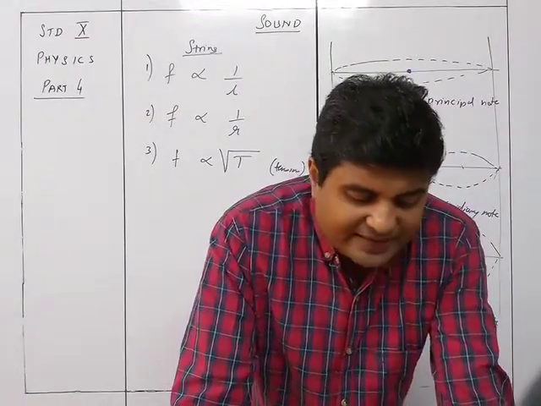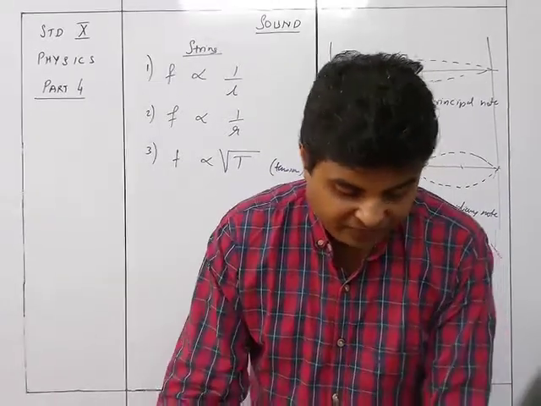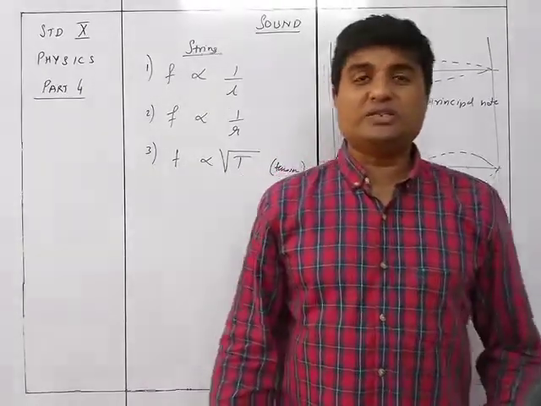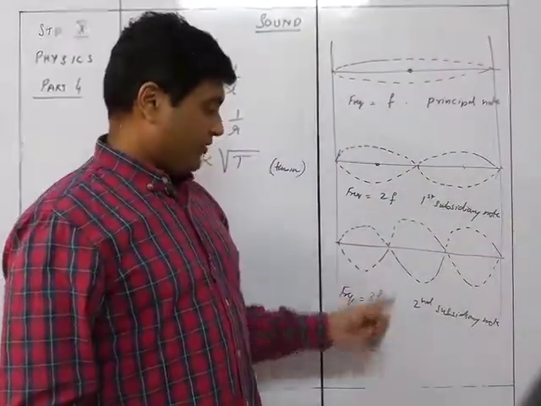This vibration is called the second subsidiary note of frequency 3f. Thus, the different modes of vibration in the stretched string are in the frequency ratio 1f, 2f, and 3f.